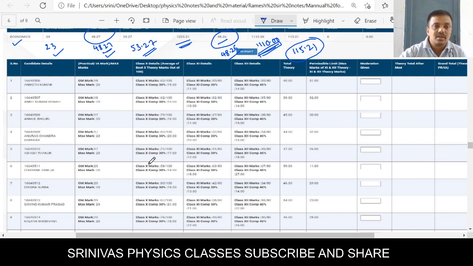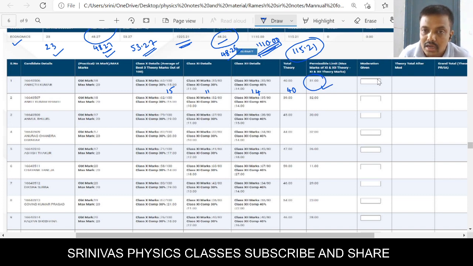You see here, if you look at one student's result, from the 10th class the marks came 15, from the 11th class 11, from the 12th class 14. If you add all of them, then we get 40, right? Then the maximum permissible moderation is 3 marks.